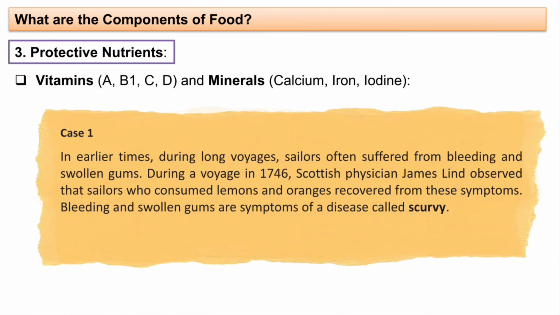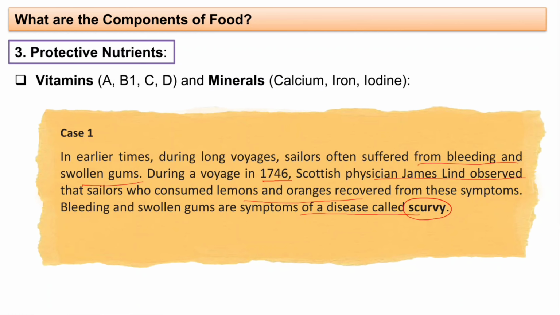Here there is case one, for scurvy. In earlier times, during long voyages, sailors often suffered from bleeding gums and swollen gums. During a voyage in 1746, Scottish physician James Lind observed that sailors who consumed lemons and oranges recovered from these symptoms. So bleeding and swollen gums are symptoms of a disease called scurvy.